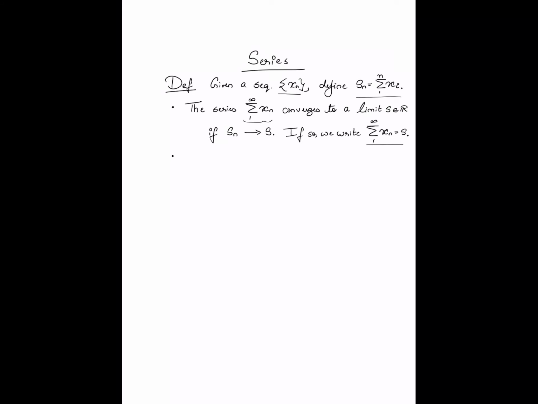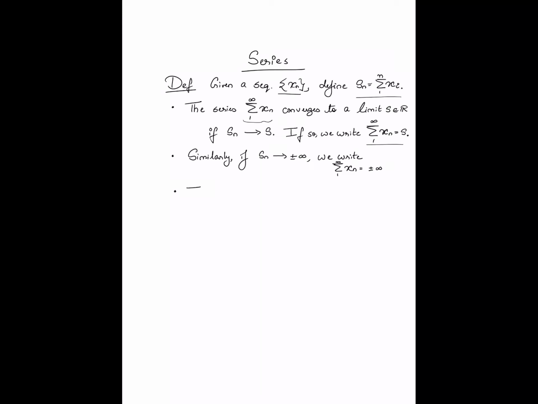Similarly, suppose that Sn tends to plus or minus infinity. In this case, we don't use the word convergence. The series in this case diverges, but we still write summation 1 to infinity xn is equal to plus or minus infinity, as the case might be.